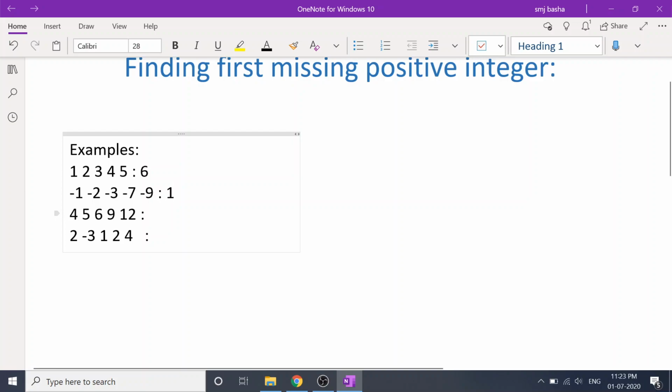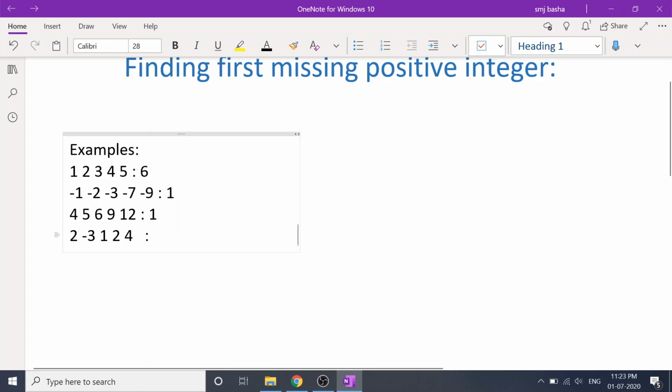Still here, you don't have 1 in this array, right? That means you will always start searching from 1 because 1 is the first positive integer. If 1 is there, then you go and search for 2. If 2 is there, then 3. If one of these is not there at any point of time, that will be the output. So here 1 is not there, so 1 is the output.